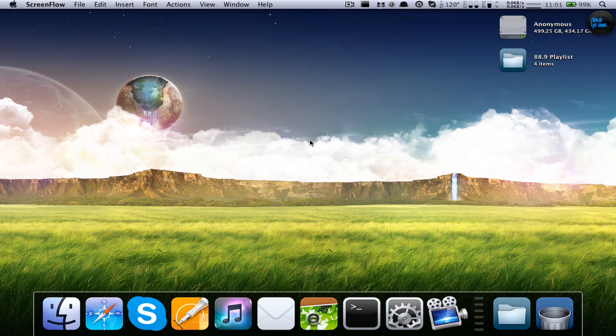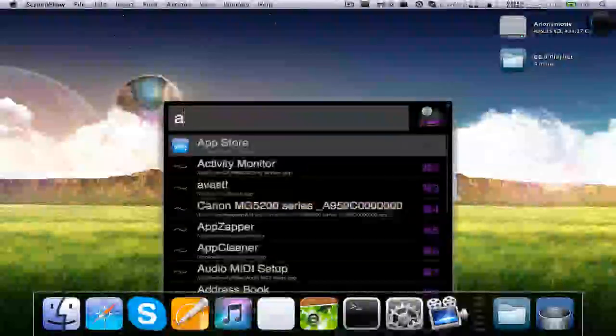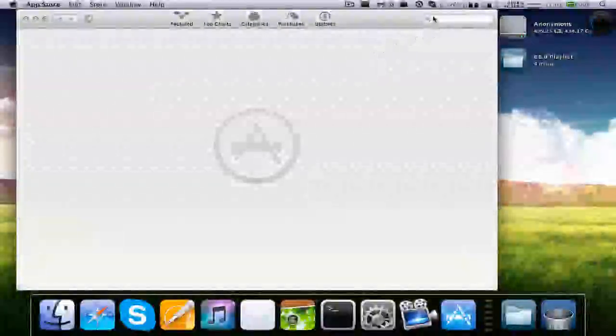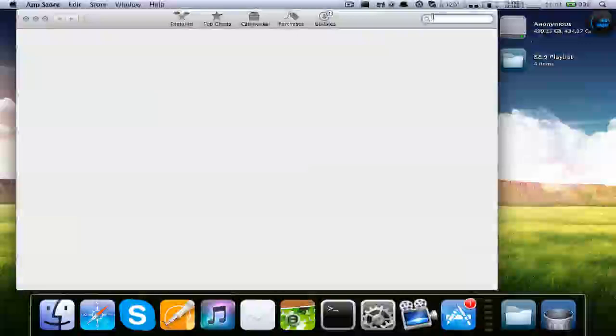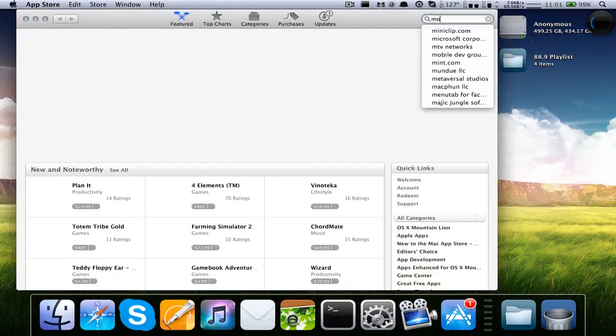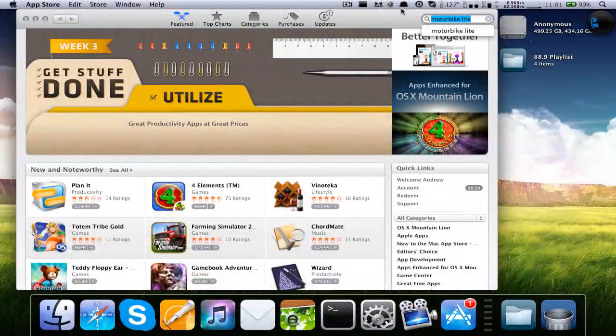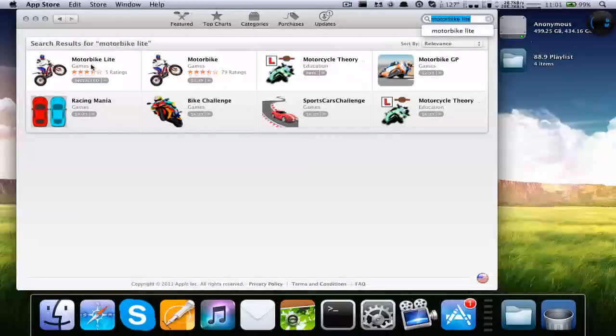I'm going to be showing you today how to get Motorbike for Mac, the full version for free. So what you're going to do is go to the App Store and get Motorbike Lite. Go look up Motorbike Lite and get this one. See, I already have it installed, so I don't have to. So you go get Motorbike Lite and you install it.